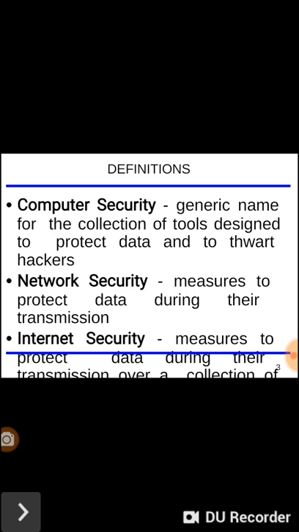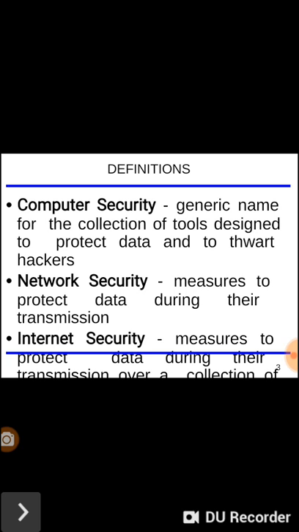Now internet security. What is the meaning of internet security? It means measures to protect data during their transmission over a collection of networks, a distributed system you can take, because all the computers are connected with each other. The data may travel from one network to another network, through the router, through the tunnel, through different types of networks. So everywhere we need to provide security to our data packets.